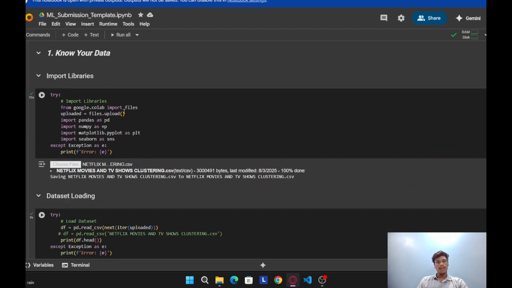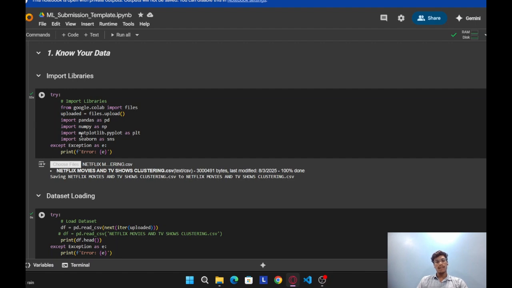From google.colab import files, this is used to import the CSV file which is present in our local disk. First we have to import pandas. Pandas is used for reading data like CSV or Excel files. Next is import NumPy. NumPy is used for calculating numerical terms like in mathematics, and it is also used for matrices, accessing the matrices. And the next one is matplotlib. Matplotlib is used for visualization.